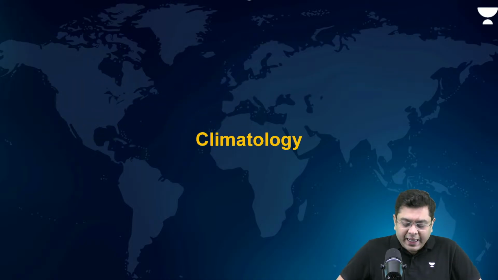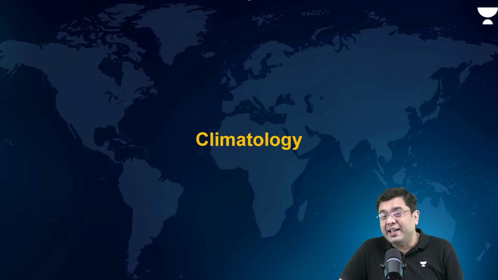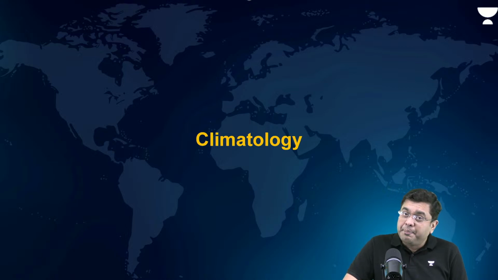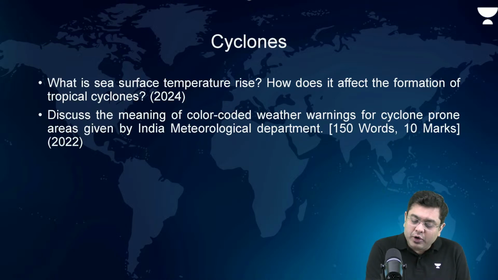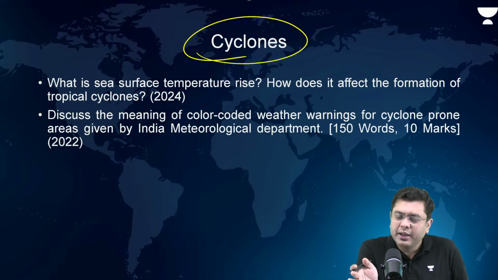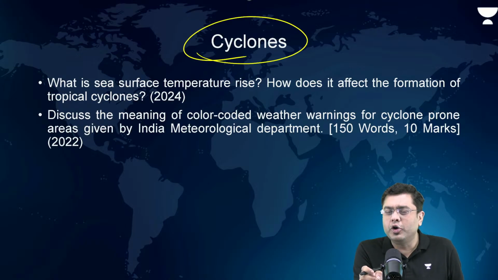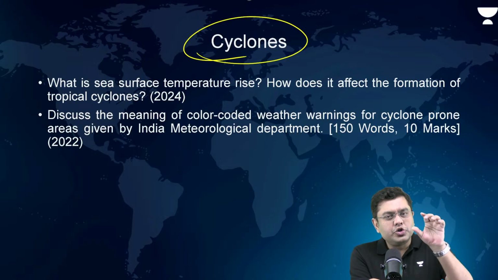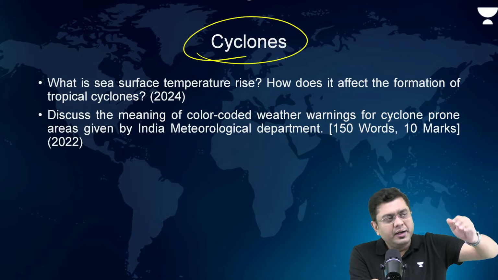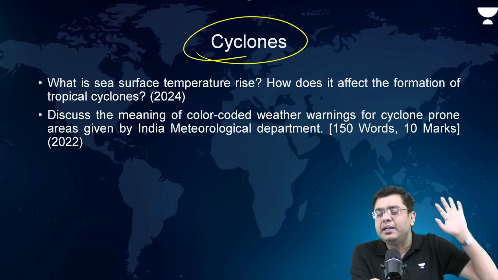Now, from climatology, which are the areas that UPSC has been asking questions from? One of the pet areas for UPSC is cyclones and natural disasters. There, UPSC has been asking questions for a decade and a half multiple times, both in the optional as well as in GS. The general trend followed by UPSC is that in physical geography, a question is asked first in the optional. Next year or the year after that, chances are that that unique question is repeated even in the GS.